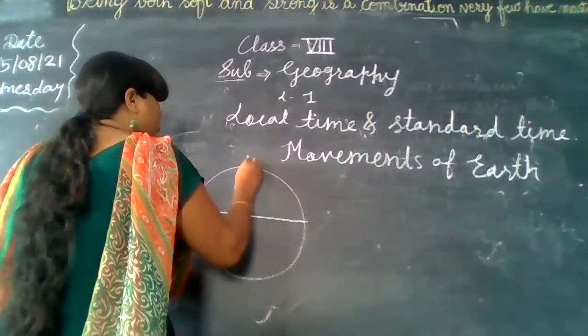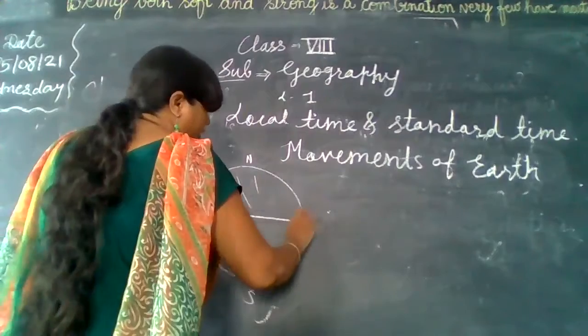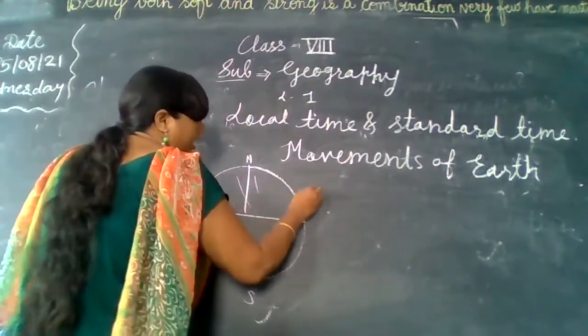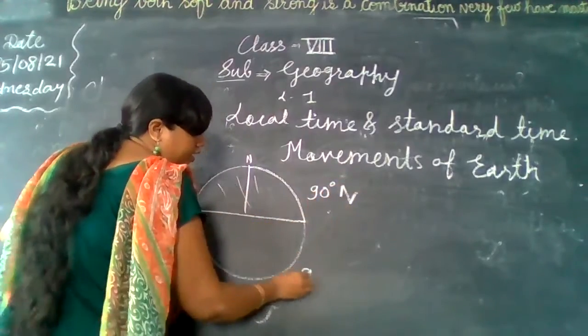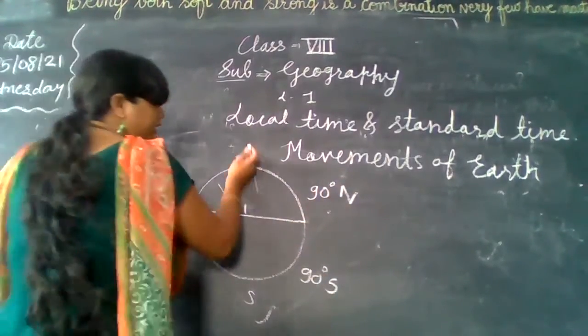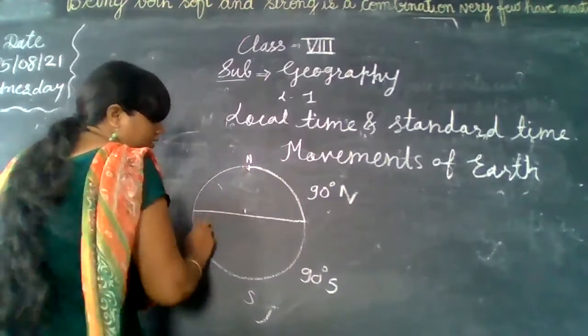Okay, this is the northern hemisphere and this is the southern hemisphere. You know, and here see, this is the 90 degree. ठीक है, तो यहाँ कितने हो गया, 90 degree in north and 90 degree in south. Okay, that means 90 in the northern hemisphere and 90 in the southern hemisphere.